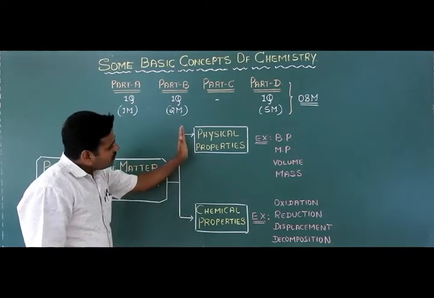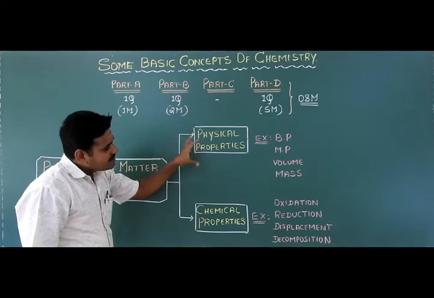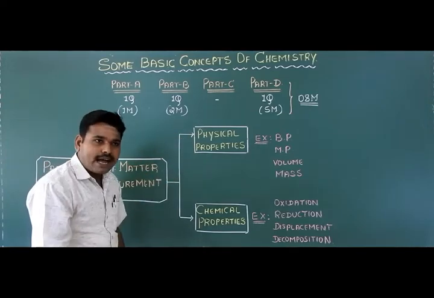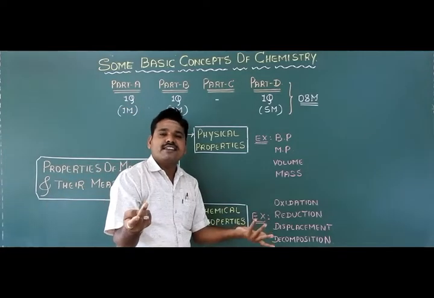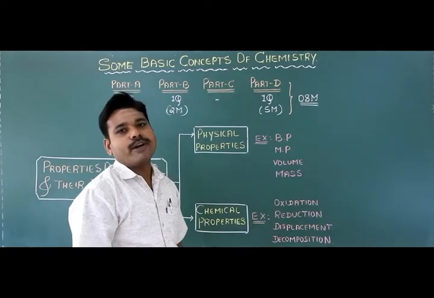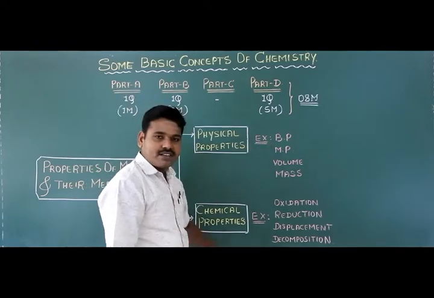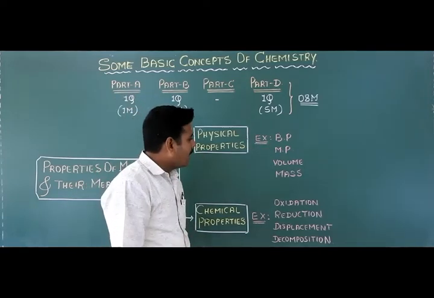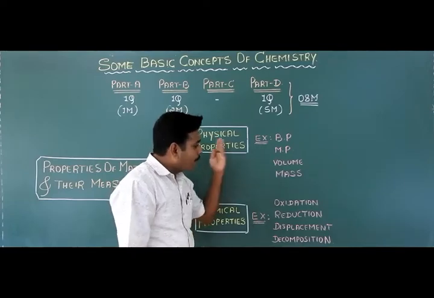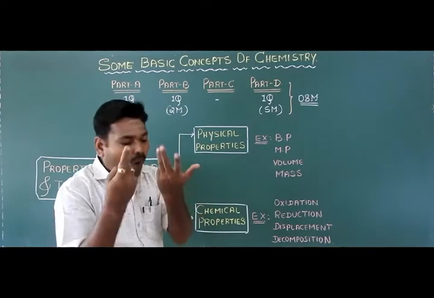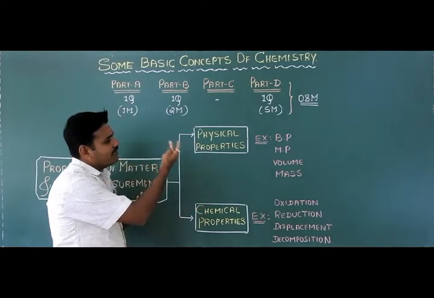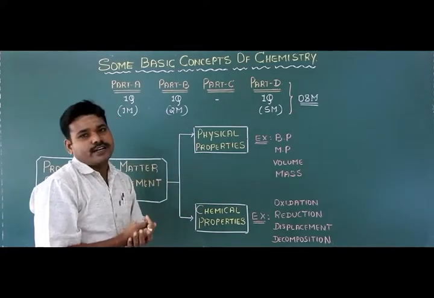And here for the physical properties the examples are boiling point of water, or in general we say that boiling point is a physical property, melting point of the substance is a physical property, volume is a physical property, mass is a physical property, density is a physical property. See, all these are nothing but examples for the physical properties of matter, students.